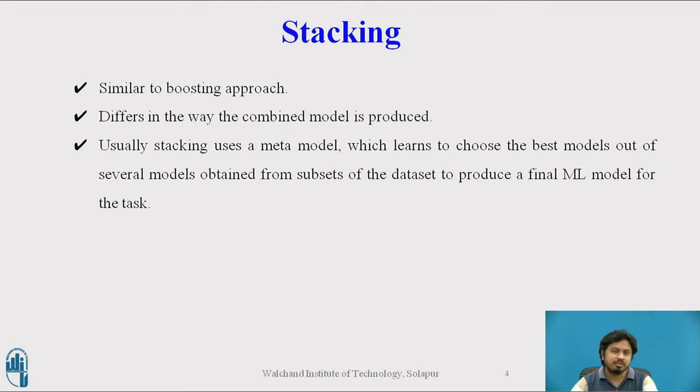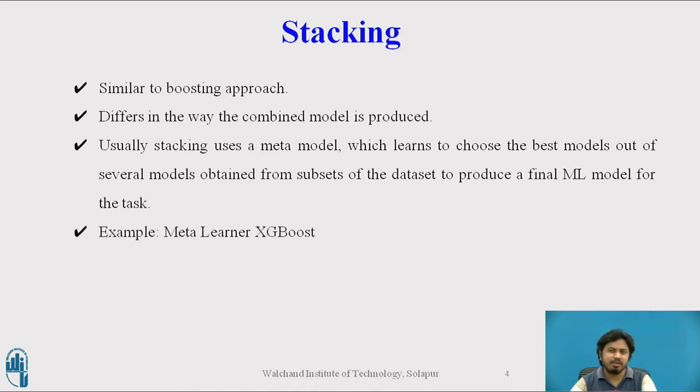In boosting, we use a deterministic way of combining submodels into a common one, which includes averaging, weight based averaging or voting. But in stacking, instead of those deterministic approaches, we prefer a meta learner, which learns the best way to combine the performance of all these submodels into a final ML model.